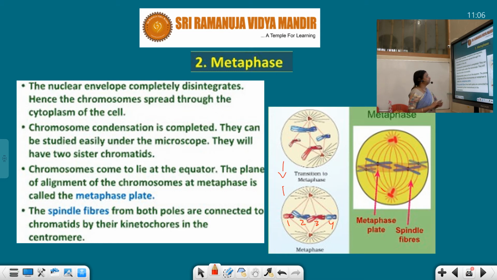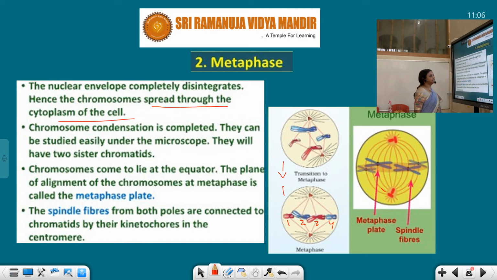Hence the chromosomes spread through the cytoplasm of the cell. The nuclear membrane is a barrier between the things present in the nucleus and the cytoplasm, and when it is not there, there is no barrier. I hope you understood.